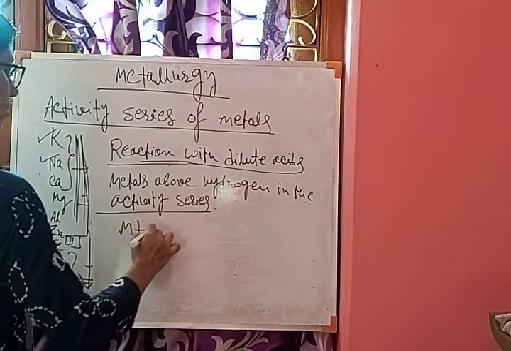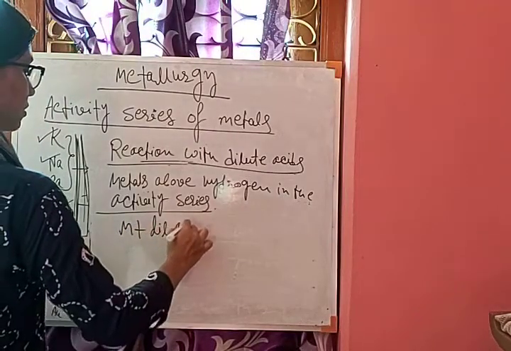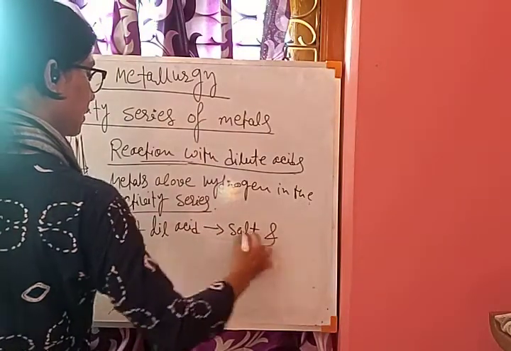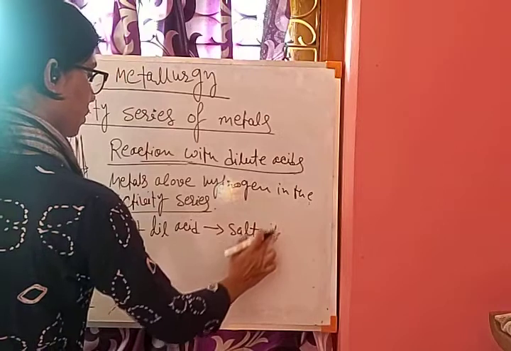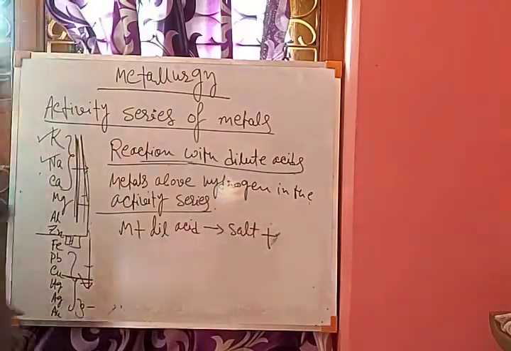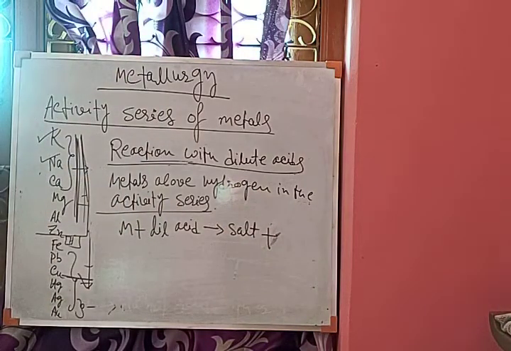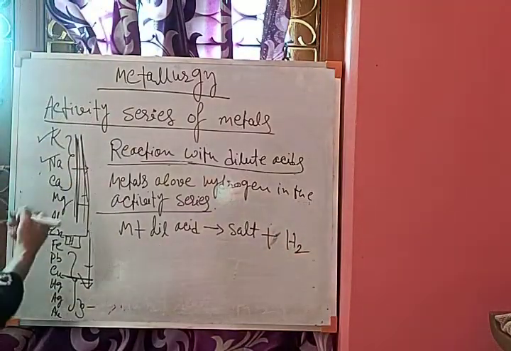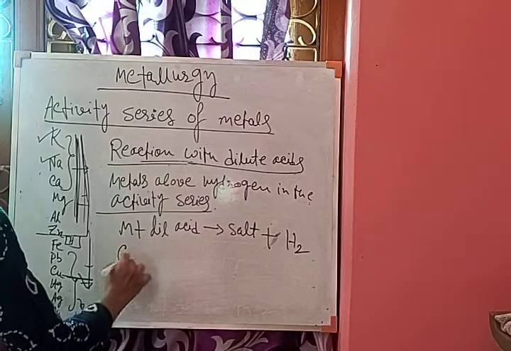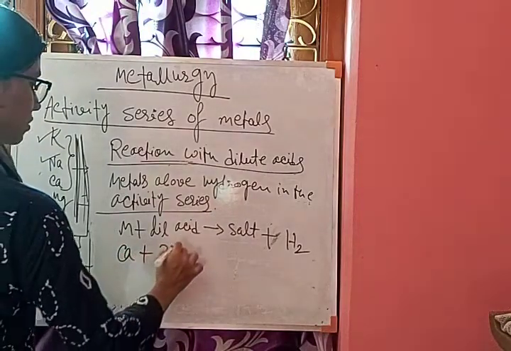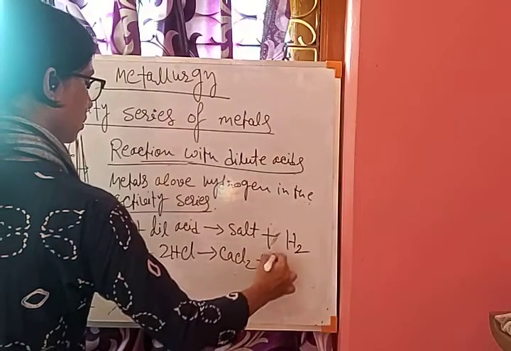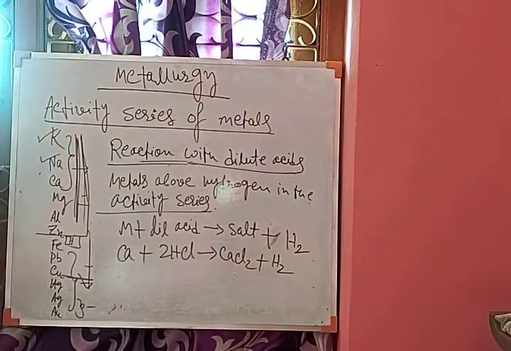So metal plus dilute acid produces corresponding salt and hydrogen. If you discuss any example like calcium plus 2HCl, calcium chloride, this one is salt plus hydrogen gas.